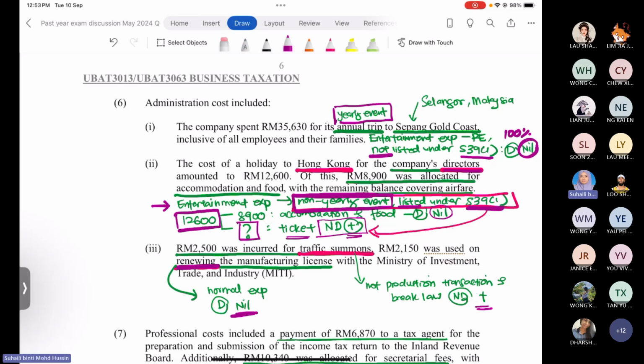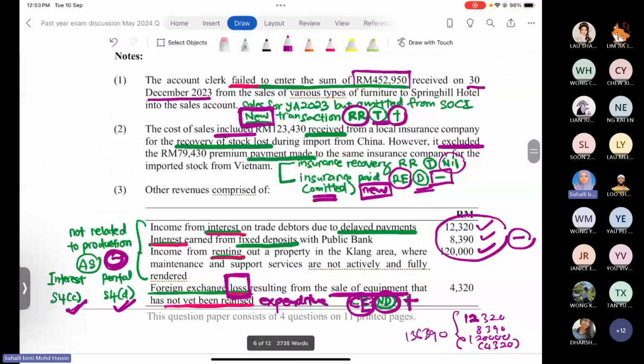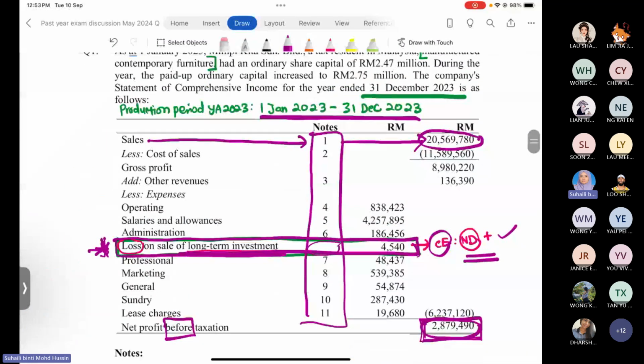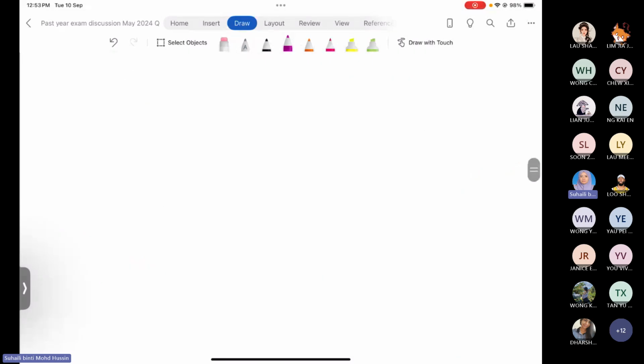Okay, number 6 done. Right, so now we go for number 7. Number 7 is professional expenses. The company incurred 48,437,000 ringgit. Okay, the company already deducted this amount in arriving at the net profit before taxation.